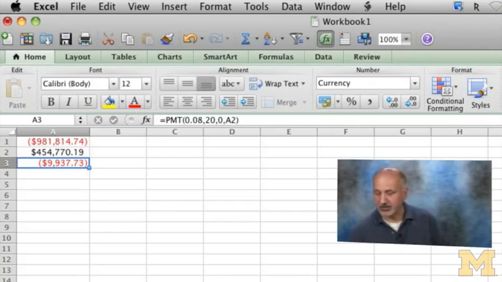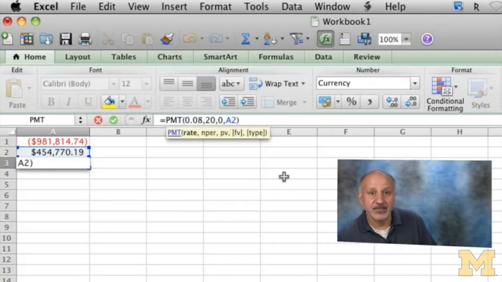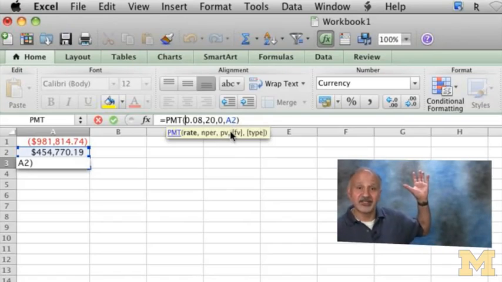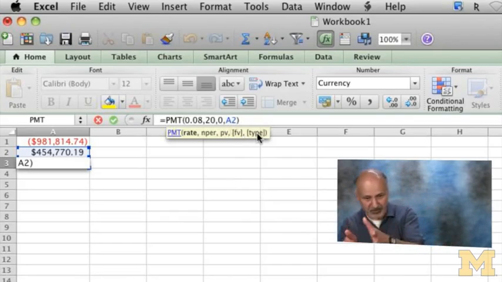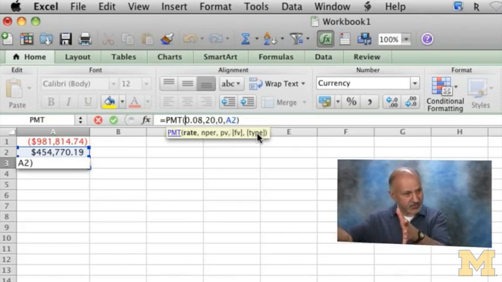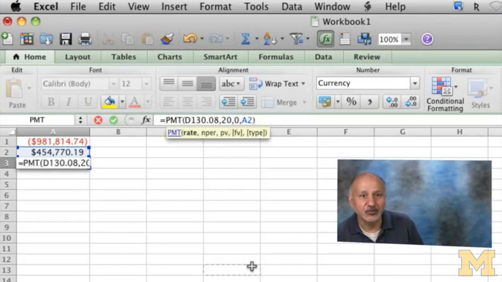Remember, if you look up and you do the PMT function, the first number you press is interest rate, second is number of periods, 20, the third is PV. And I said I didn't have any PV, but I didn't put 0. And final is FV. So if I knew the PV, I would replace 0 by that and make A2 0. Is that so? Okay. So we are cool now, and we know, and I'll confirm, that we need 9938. And we are almost done.